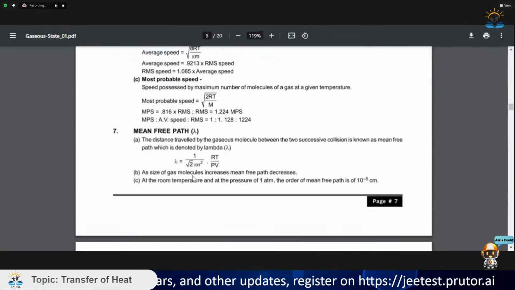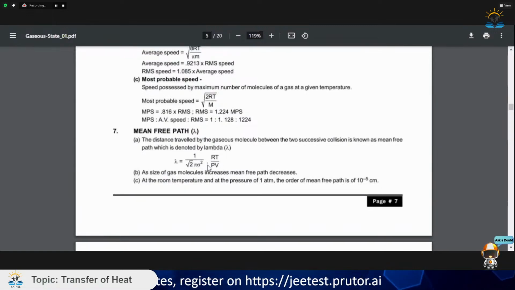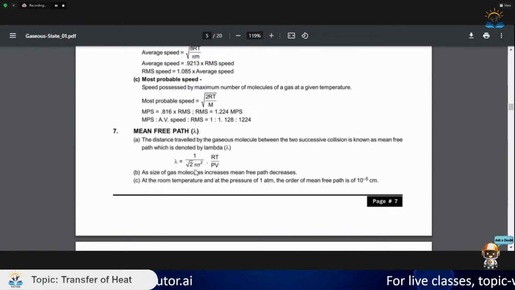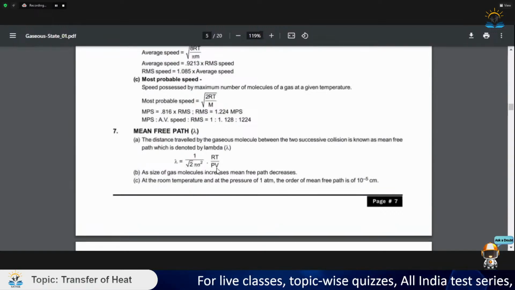Now here, in RT by PV, P is the pressure, V is volume, T is temperature, and sigma is a constant which we know. As the size of gas molecules increases, mean free path decreases. As V increases, mean free path decreases.